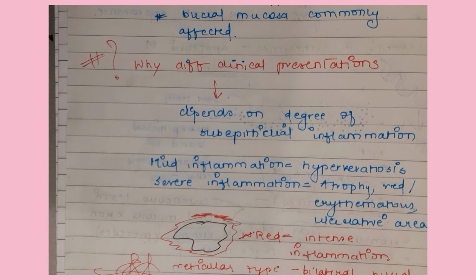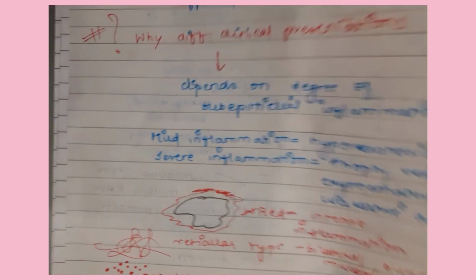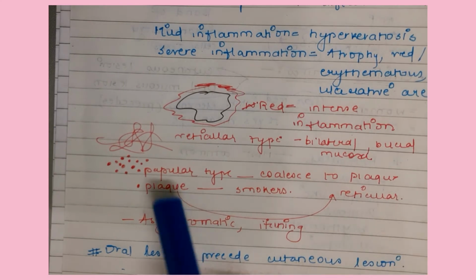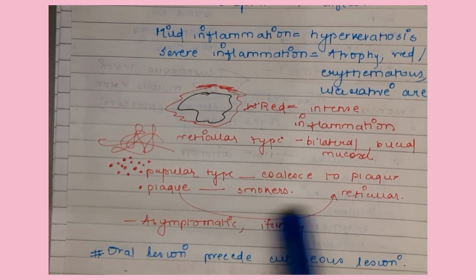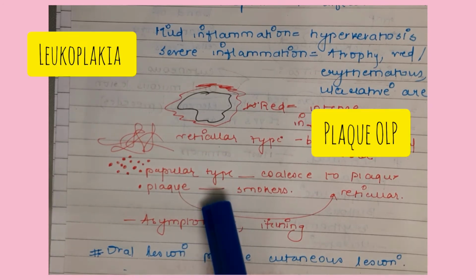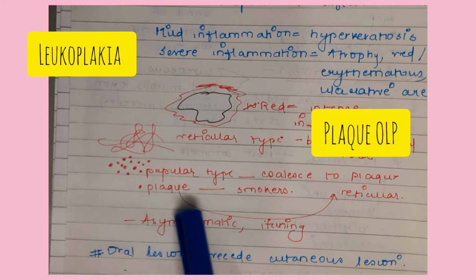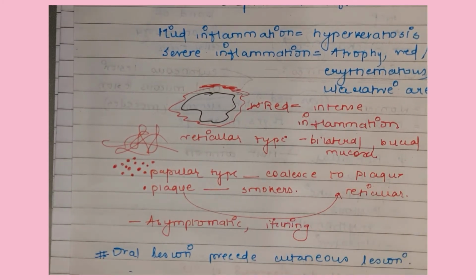So these are the types: reticular and papillar. The papillar type coalesces to form plaque-like lesions. Plaque is more common in smokers, and it is difficult to differentiate this type from leukoplakia. When healing occurs, with cessation of the habit, the plaque type will slowly change to reticular.